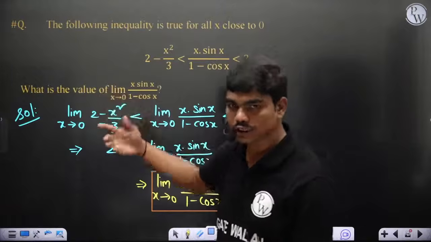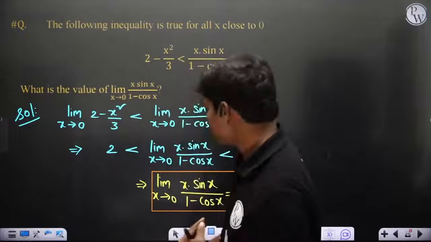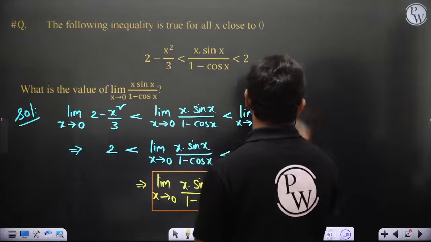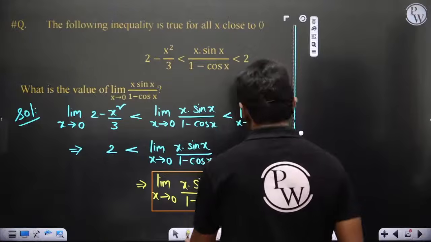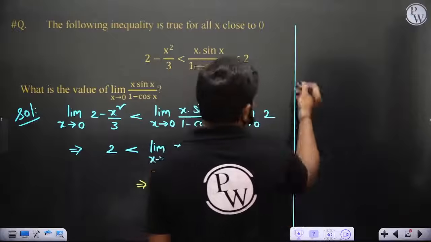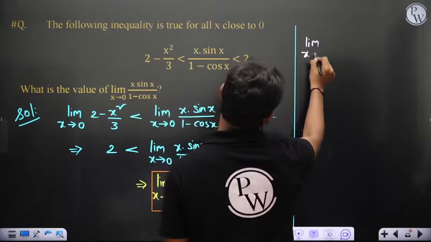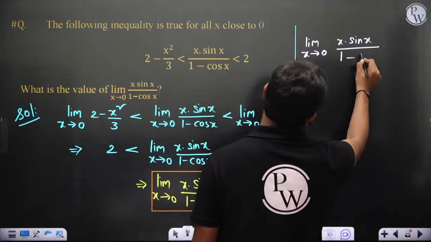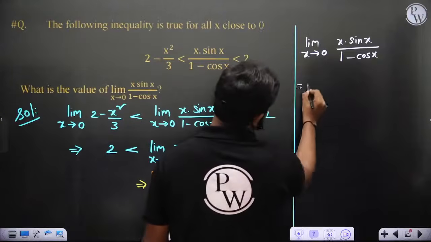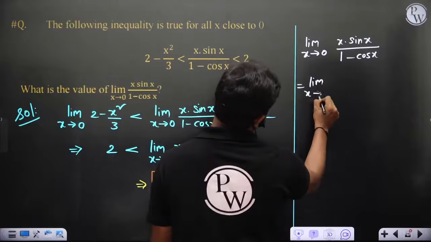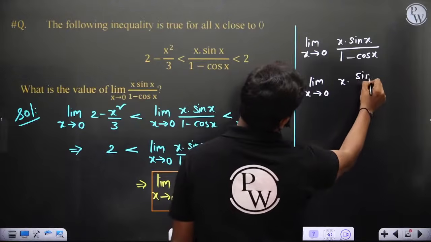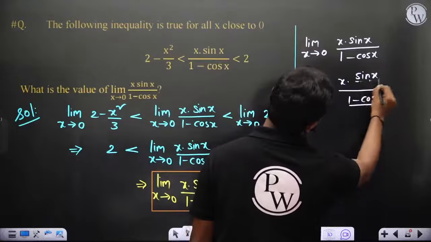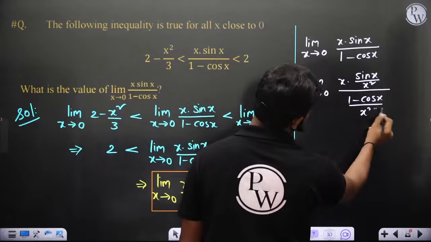Which I can show you easily. Many of you might have forgotten one thing, so that's why you are entering 1. But let's see, if you want to solve this, limit x tends to 0, x sin x by 1 minus cos x. You divide by x square on both numerator and denominator.